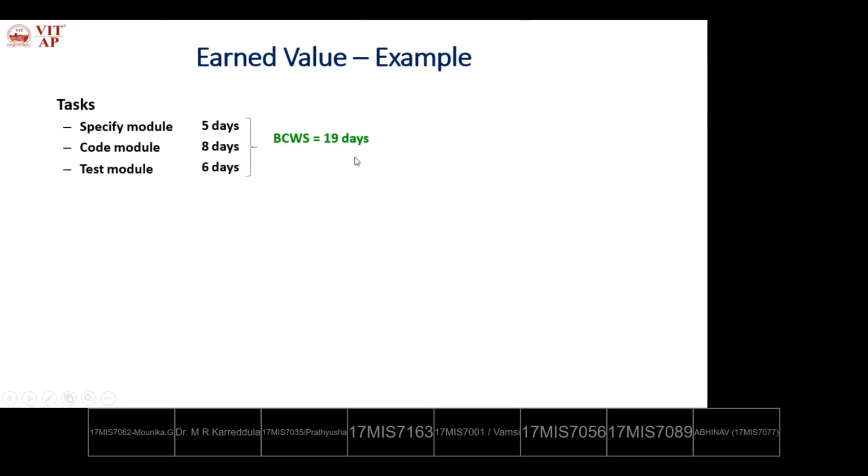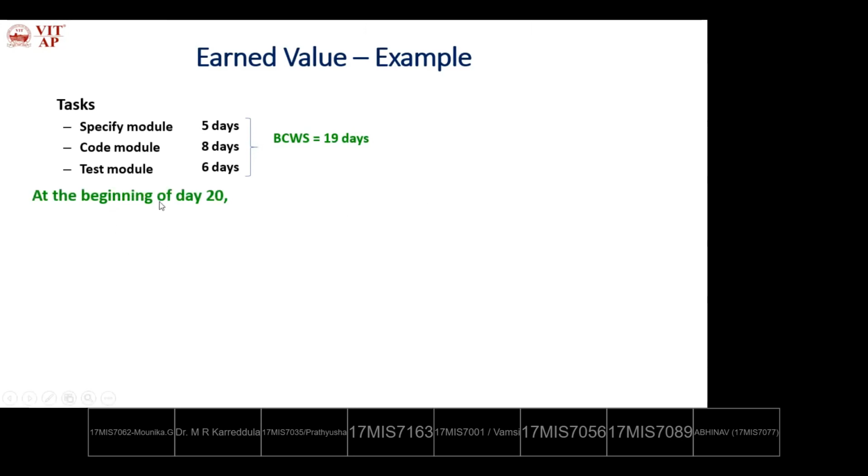Okay. So at the 20th day, if you are trying to analyze whether all the modules are finished or not, and if all the modules are not finished, how to overcome the problem? That is why we are calculating the earned value for the delayed case.